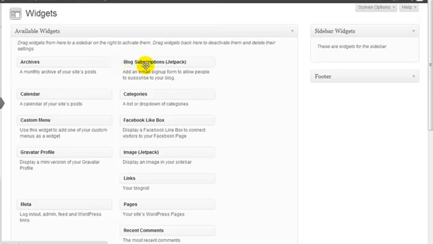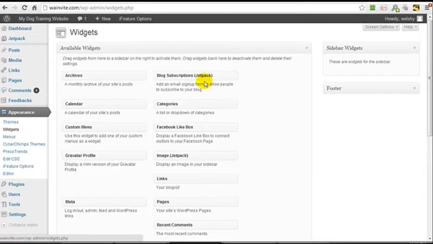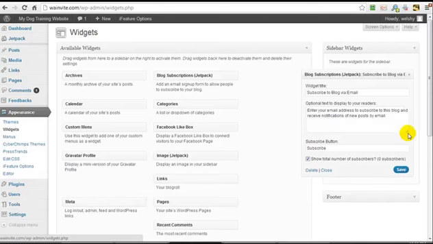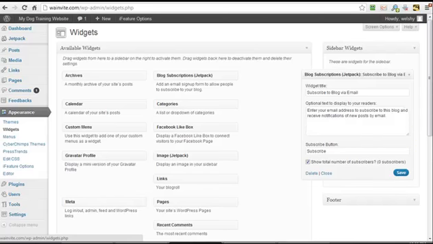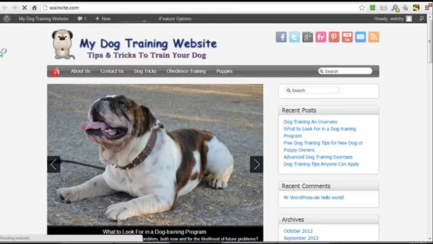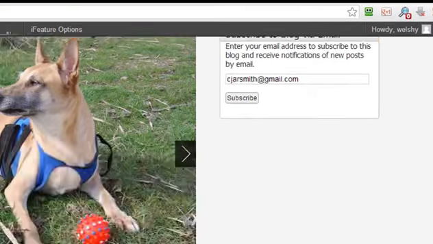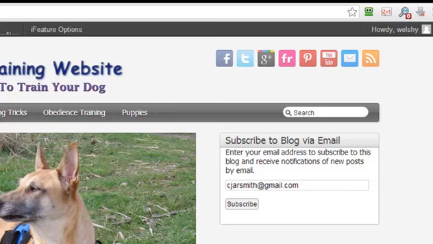The first thing I want to do is add the blog subscriptions by Jetpack. So once again, if you've not activated Jetpack, you're not going to be seeing this. So I'm going to drag it over, and I'm going to click on Save. It has only that one line of text in there. And what I'm going to do is click on my home icon and refresh my page. And that's it. That's how it looks right out of the box.